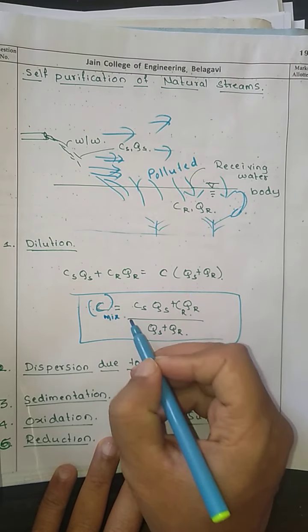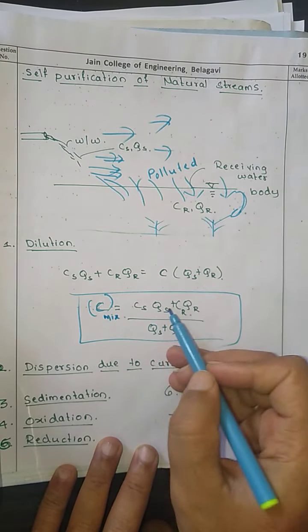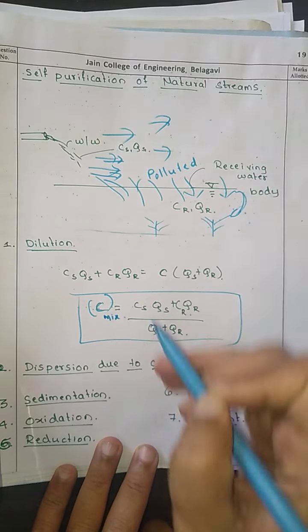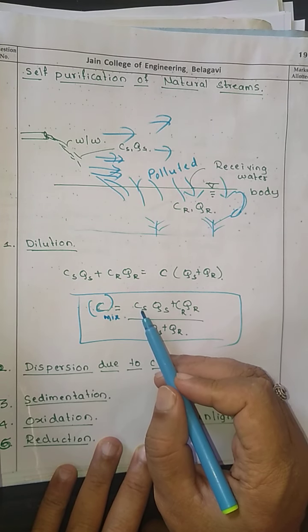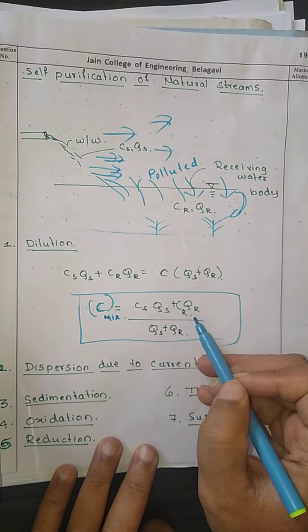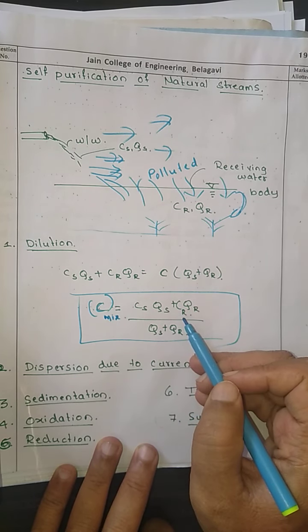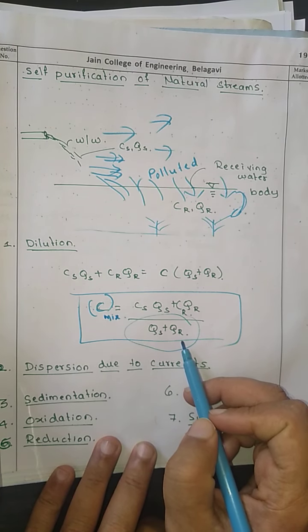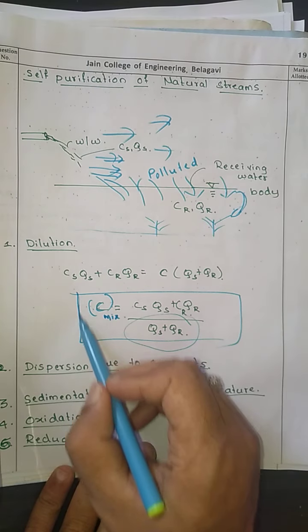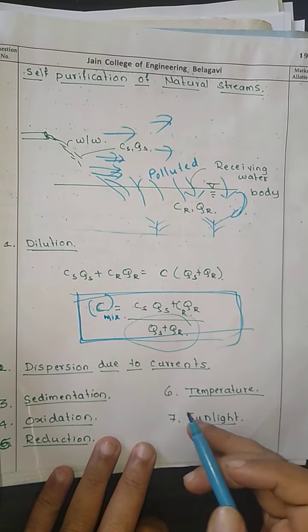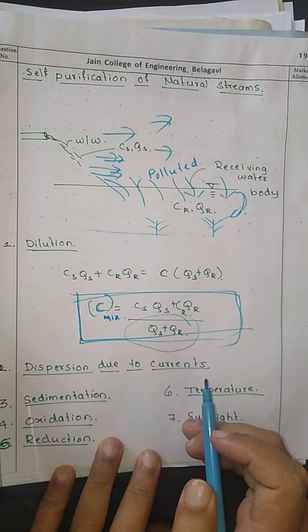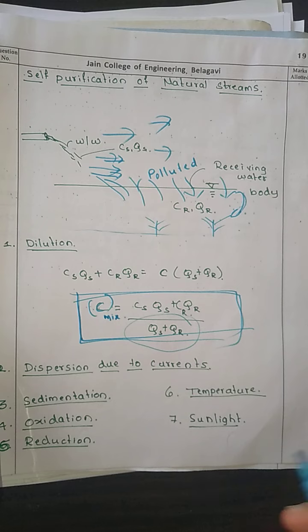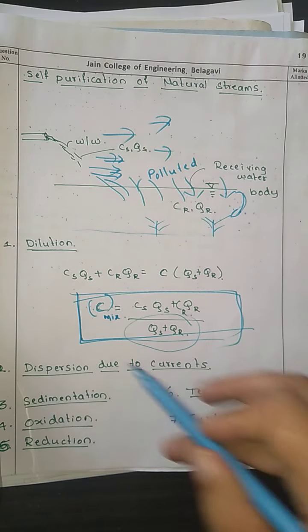So the concentration of the mix, that is after mixing, is equal to CsQs, that is the quantity of sewage times the concentration of sewage, plus the quantity of the receiving water body times the concentration of the receiving water body, divided by the quantity of sewage plus the quantity of the receiving water body. Now this particular equation is very important in order to solve the problems. So you need to remember this equation in order to solve the problems further. So concentration of the mix is equal to CsQs plus CrQr divided by Qs plus Qr. This is very important, right?